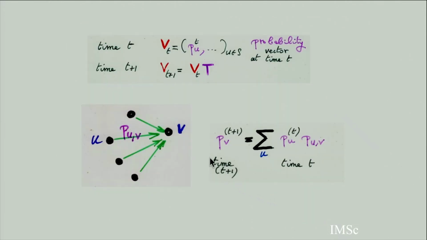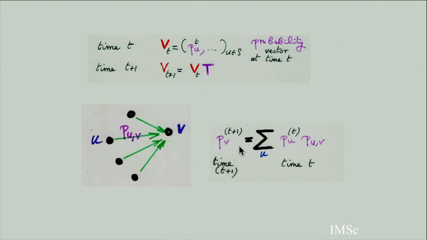And then if you are at time t, you have a certain vector. At time t you have all the probabilities, for each state. It depends on the starting state. You start with a certain state, and then after time t, you have a certain probability for each vertex of the graph. And then there is a transition.